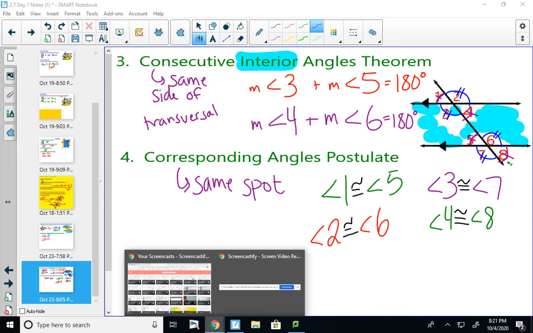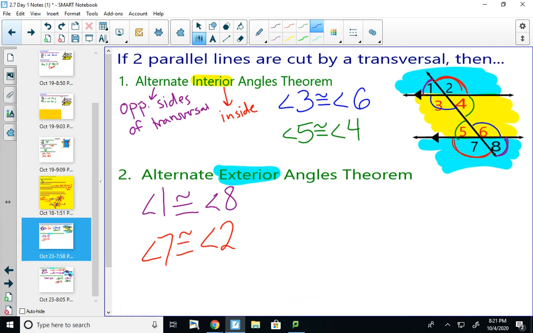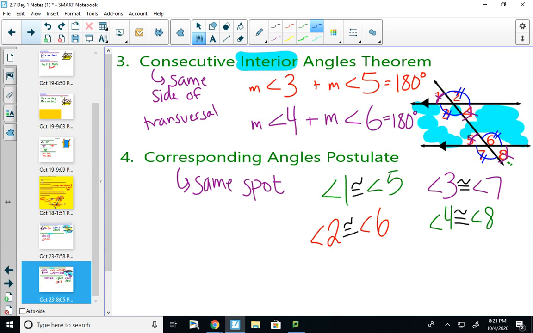For tomorrow, I would recommend you know those vocab words just from these last 2 slides. So given a picture of parallel lines and transversals, you should be able to identify 2 alternate interior angles, 2 alternate exterior angles, 2 consecutive interior angles, and 2 corresponding angles.